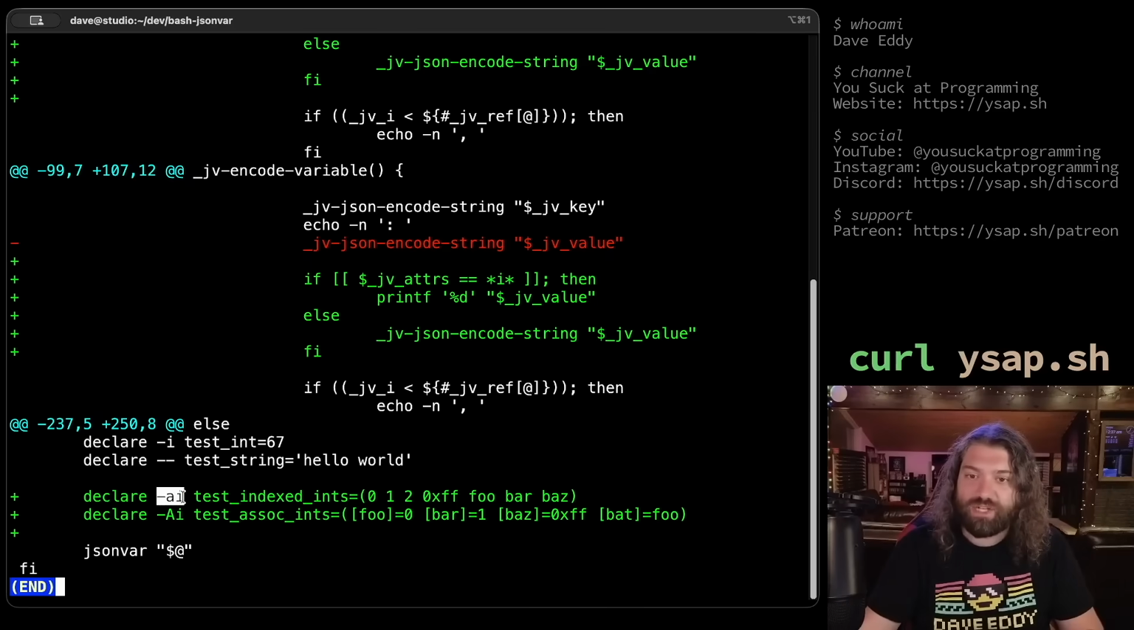And yeah, just declare -AI. So yeah, look at that. Bash has got AI built into it. I'm joking. That's a dumb joke.